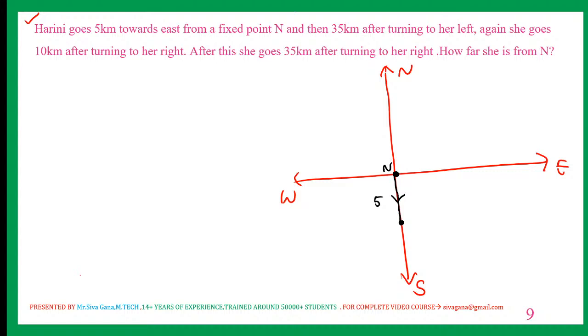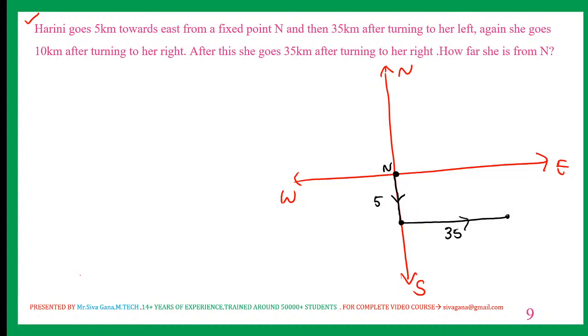South facing left, what is it? Nothing but east. How much? 35. Let us say this is 35.